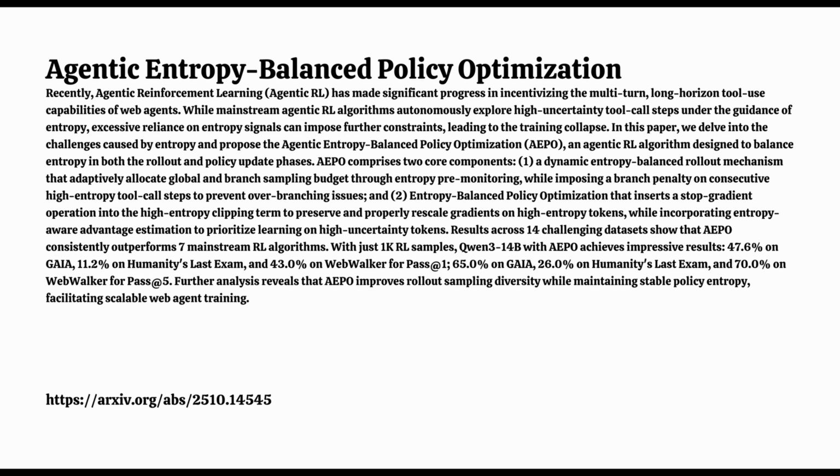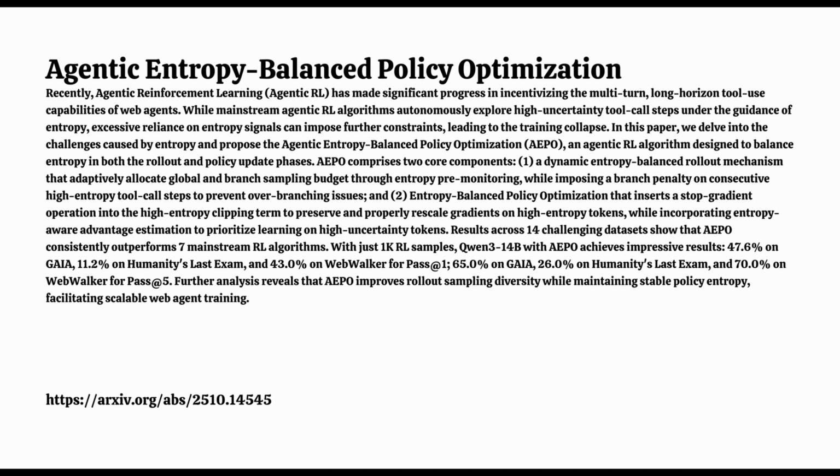The goal in training is pretty standard RL. You want to maximize your reward, get the right answer eventually, while also keeping the agent's behavior, its policy, somewhat close to a reference model you started with. Using its available tools, of course. The tools are fixed, but the sequence of actions, the path, isn't. And that path uncertainty, the entropy, is meant to be the guide. So standard RL says uncertain, branch out.